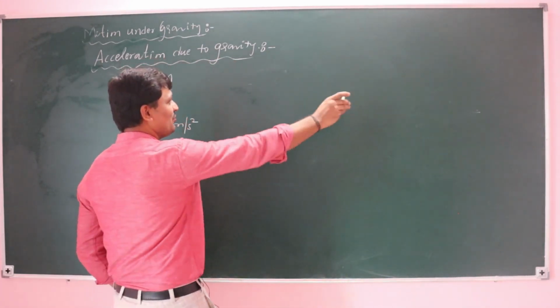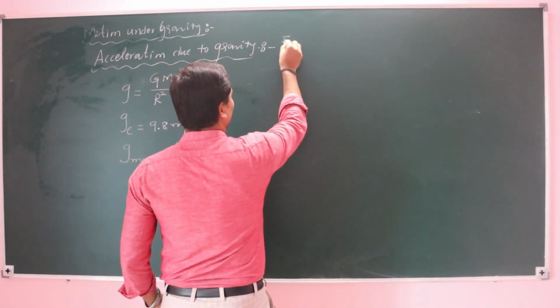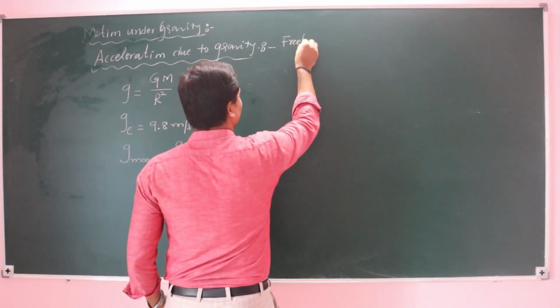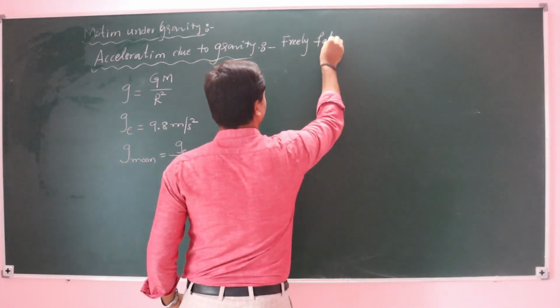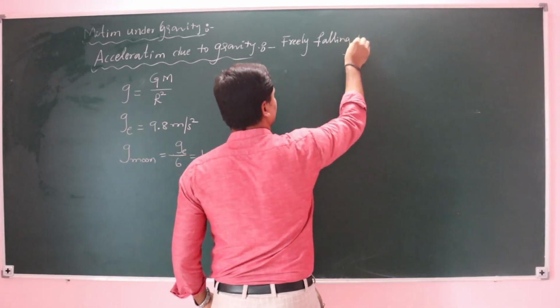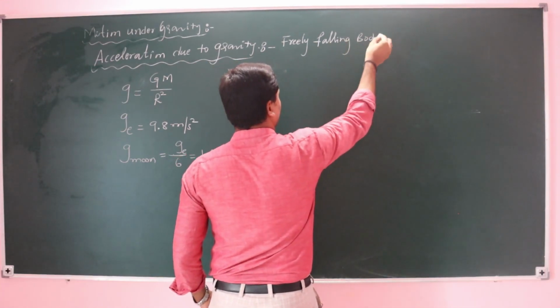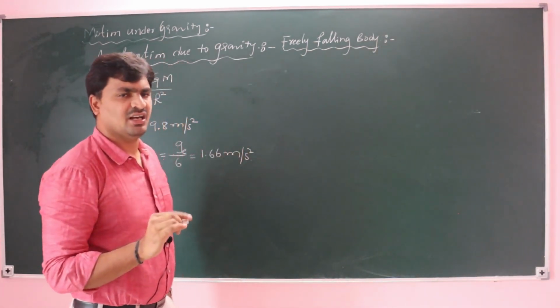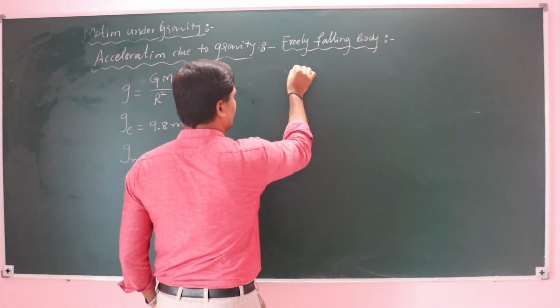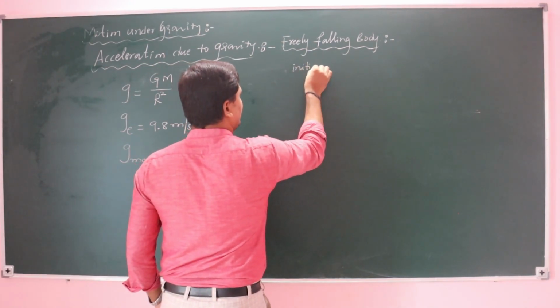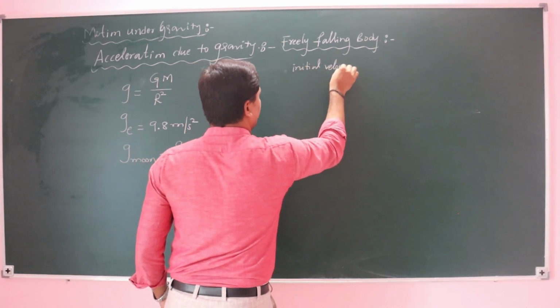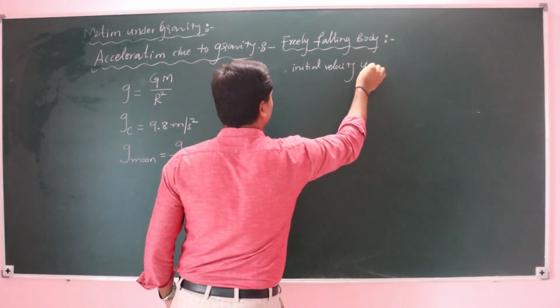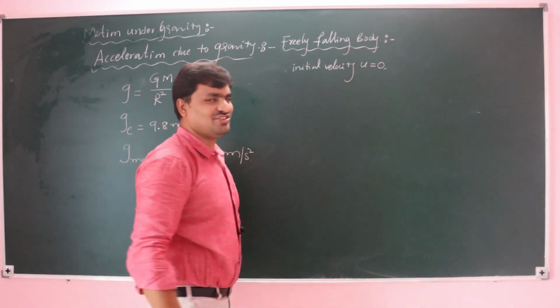Now first we are taking the freely falling body. For a freely falling body, first of all you have to remember that its initial velocity is 0. Whenever a body is dropped freely, it means its initial velocity is 0.